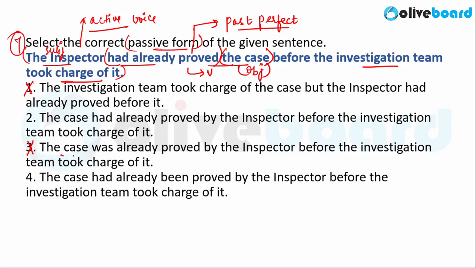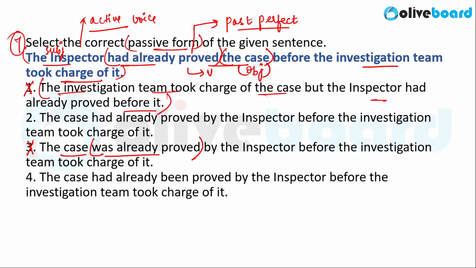Option 3 says the case was already proved. Was already proved is not past perfect tense, it is simple past tense. So we have negated option 3. Option 1 says the investigation team took charge of the case, but the inspector had already proved. This here does not identify the object of the sentence correctly. That is why option 1 is incorrect in case of this question.